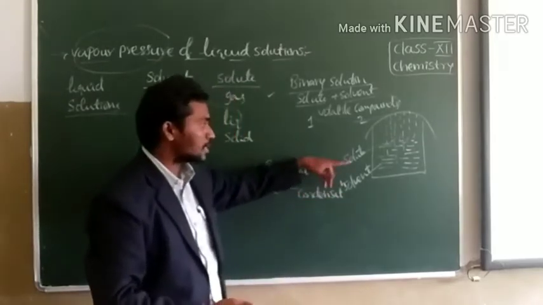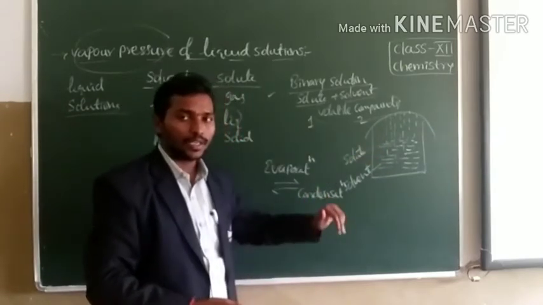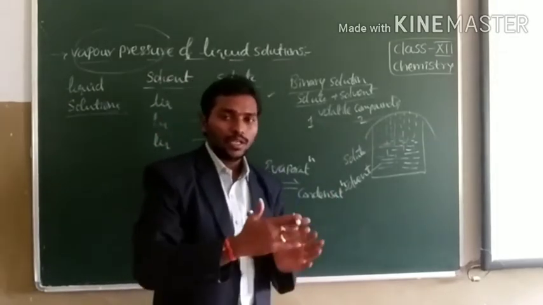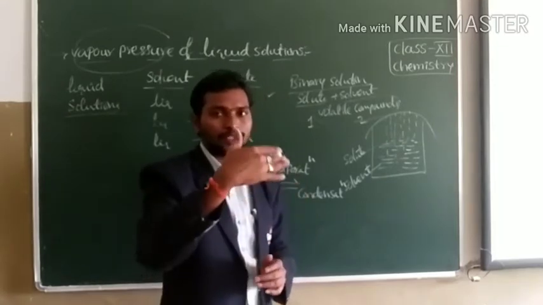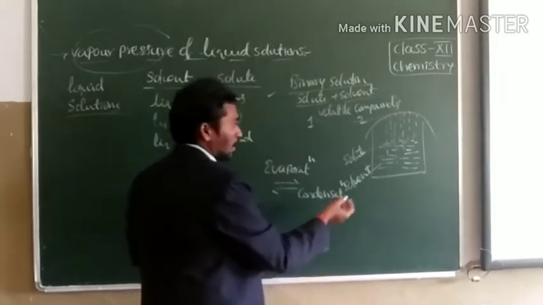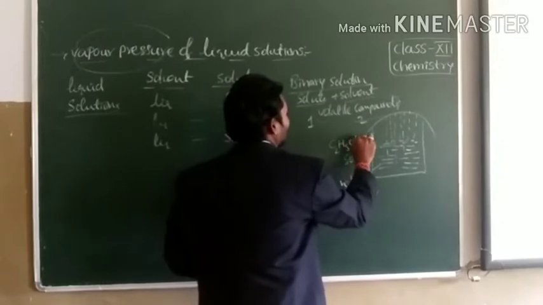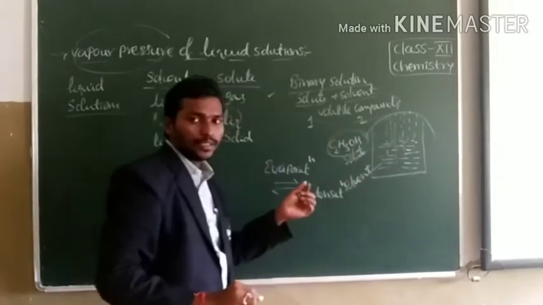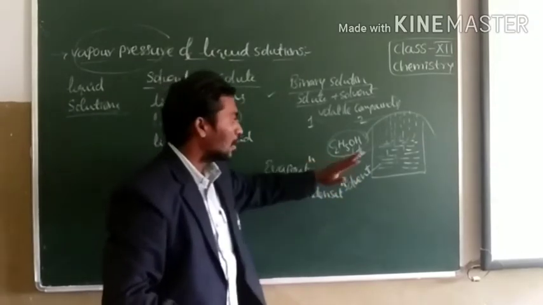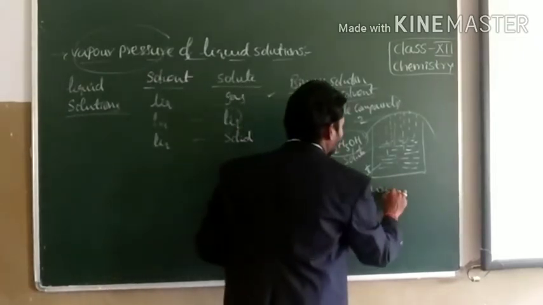Why do they change from one state to another state? Because they are highly volatile liquids. What do you mean by the phenomenon of volatility? Volatility means the liquid compounds easily change into vapor state by absorbing energy from the surroundings. For example, let us consider solute is ethyl alcohol. Ethyl alcohol or spirit is an example of a volatile solute. Let us say volatile solvent, water.